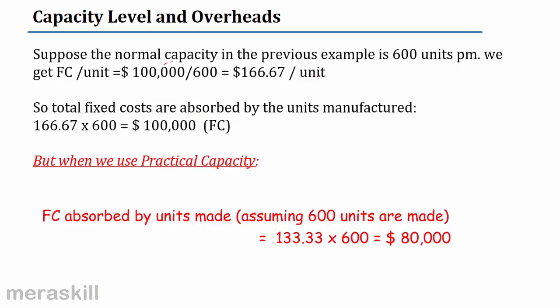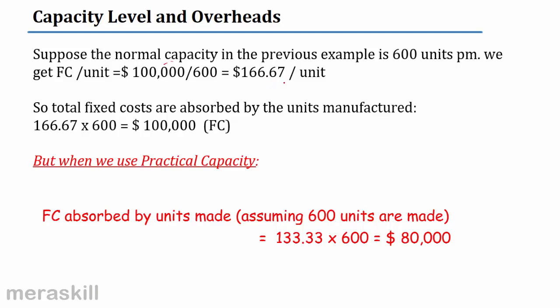Suppose that the normal capacity, now I'm changing. So we did theoretical, we did practical. Now we are just trying to decide between practical and normal capacity. Just compare and see the difference. When you use normal capacity, assuming it's only 600 based on the average demand, normally we have made only 600 units. So we could make 750. Yes or no? So now 600 units per month, when we divide, we get a rate of 166.67 per unit.